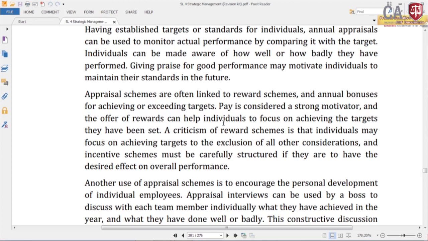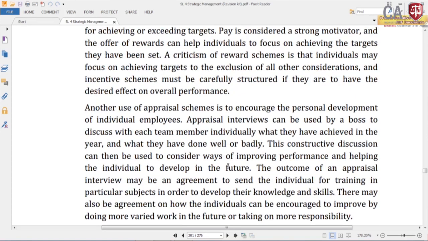Pay is considered a strong motivator and the offer of reward can help individuals to focus on achieving the targets they have been set. A criticism of reward schemes is that individuals may focus on achieving targets to the exclusion of all other considerations. An incentive scheme must be carefully structured if it is to have the desired effect on overall performance. Yes, that part has been explained, the reward part has been explained.